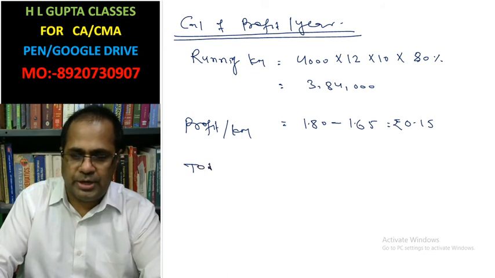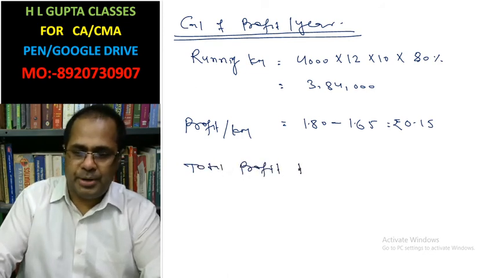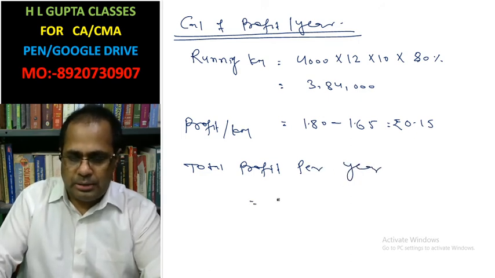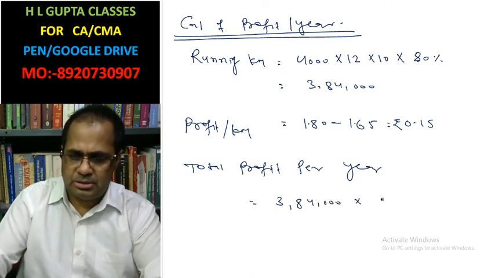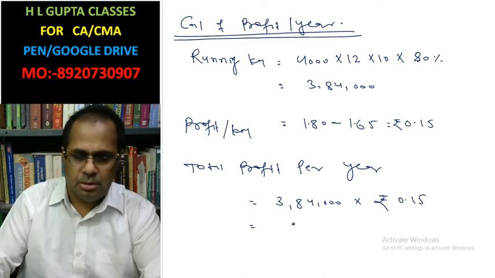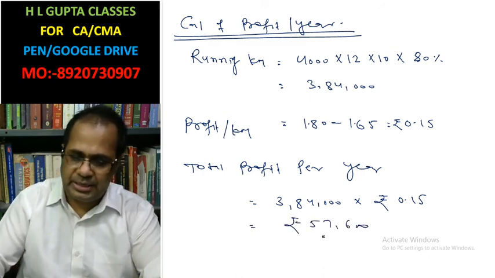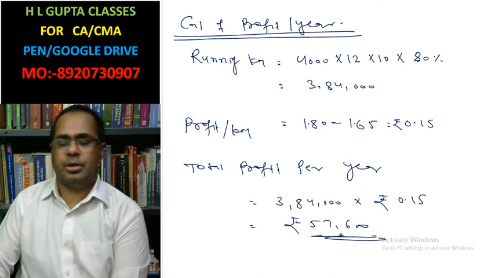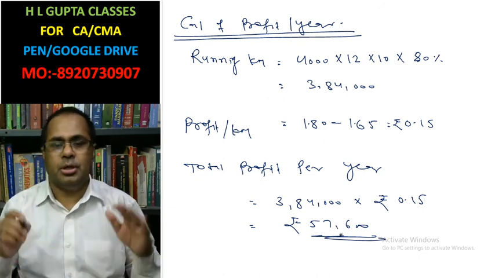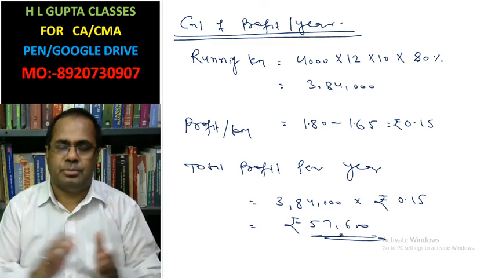Total profit per year: 3,84,000 kilometer it runs, and on each kilometer it has a profit, so 57,600. This is the profit per year. It is required to calculate.